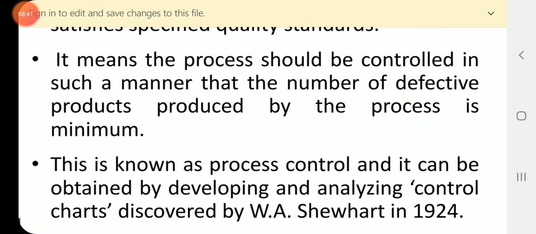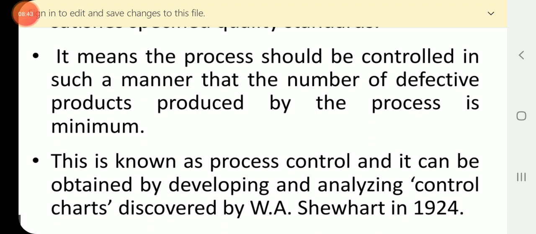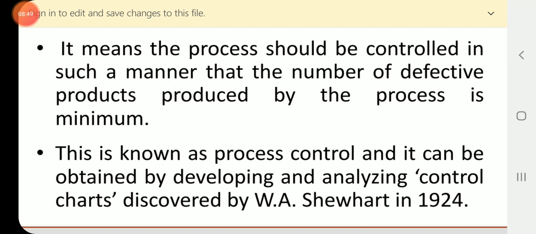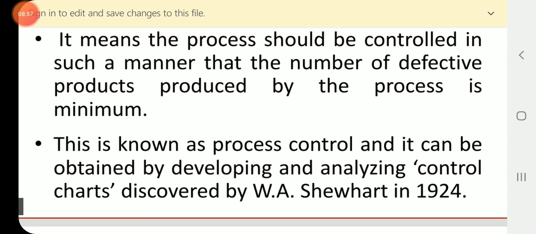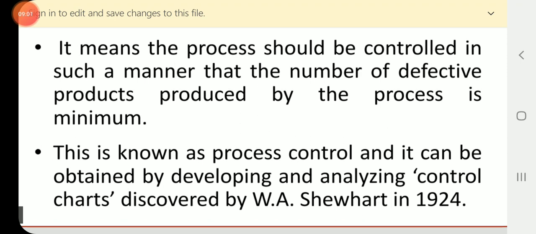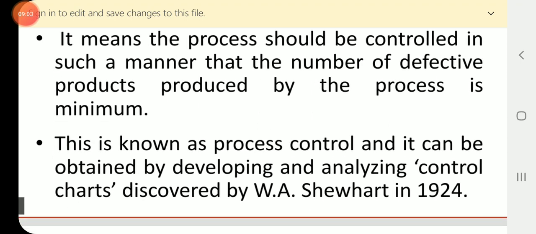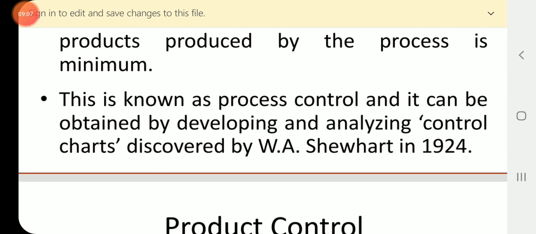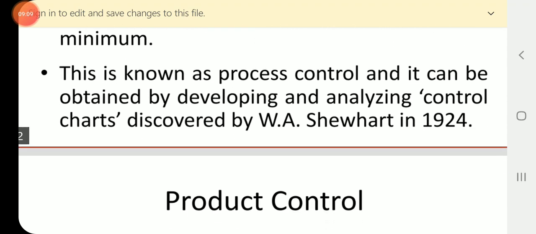That is the important procedure of process control. Hope you understand. It means the process should be controlled in such a manner that the number of defective products produced by the process is minimum. This is known as process control.